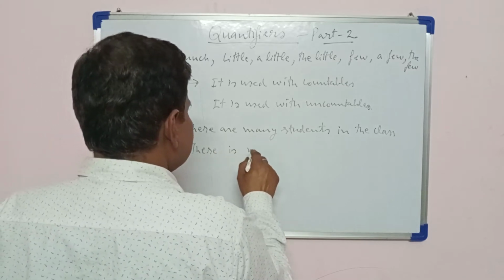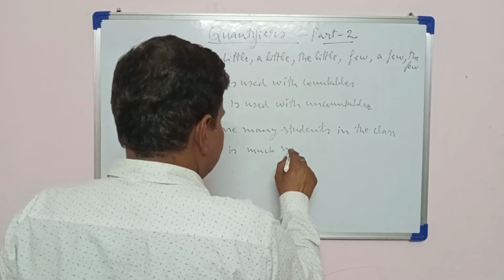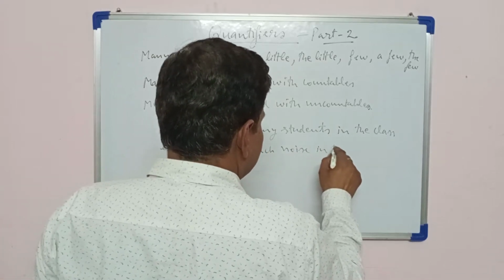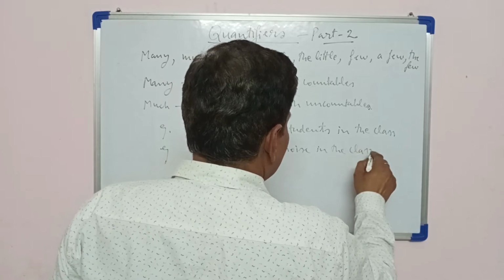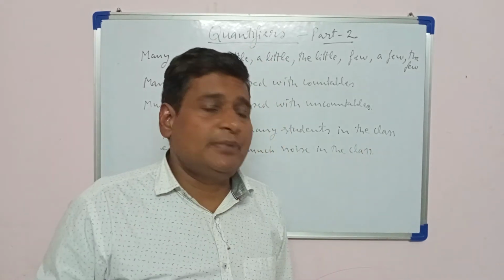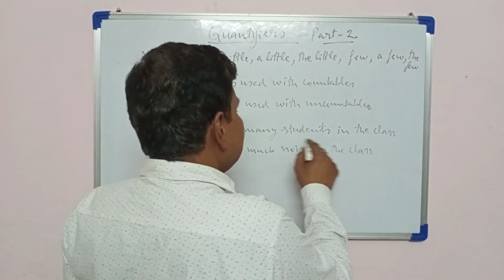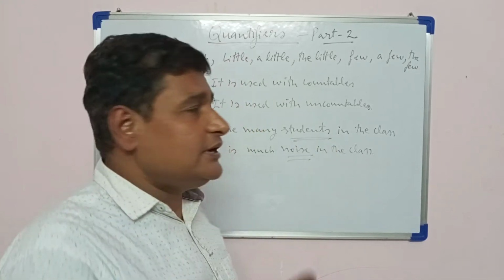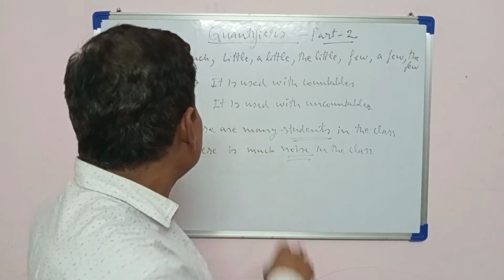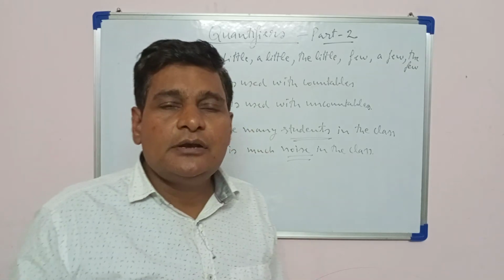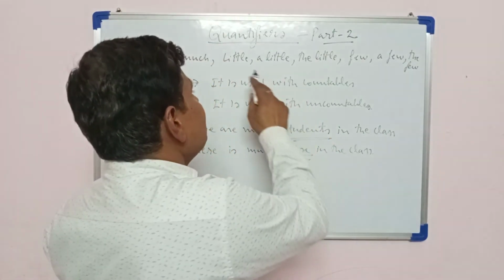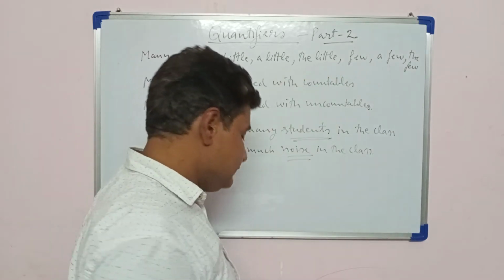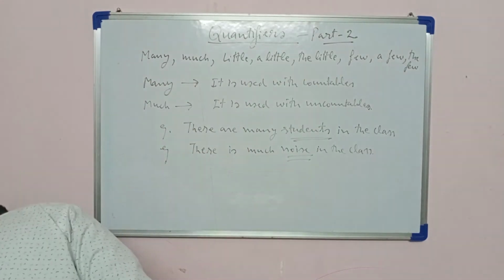There is much noise in the class. So here you can see the example of countables and uncountables. Noise is uncountable, students are countable. So this is the use of many and much. Now we are going to understand the use of little, a little, the little. So let's understand.